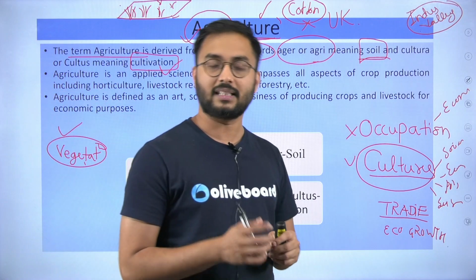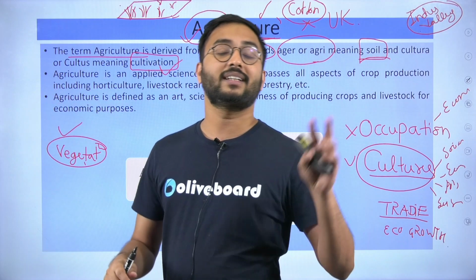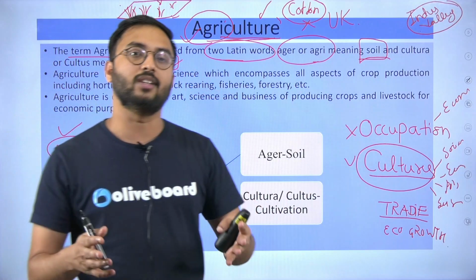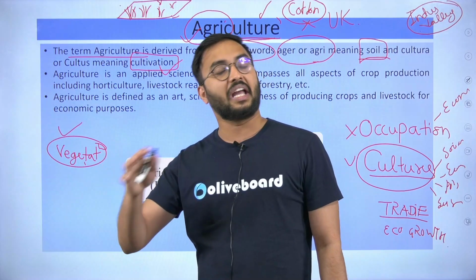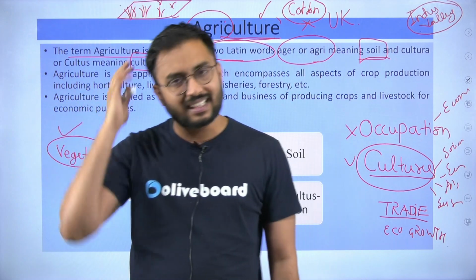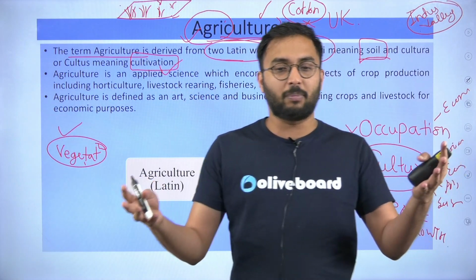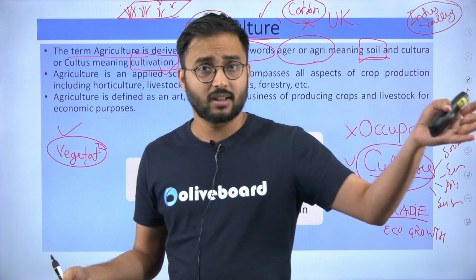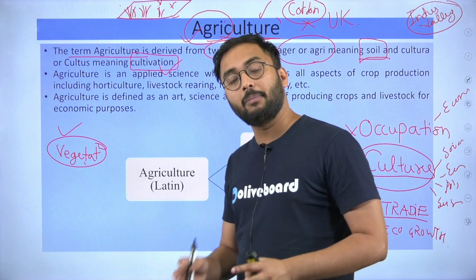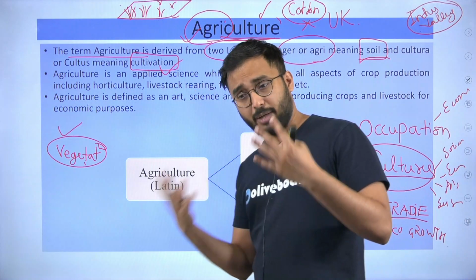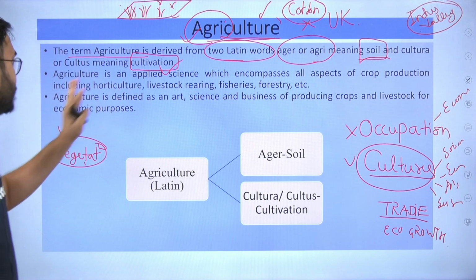Maybe you are doing gardening, that's agriculture. Maybe you are doing rice cropping, that's agriculture. Maybe you have planted 10 coconut trees in your backyard, that's agriculture. Maybe you have planted 100 or 200 crops extended over 50 hectares of land, that's agriculture. Maybe you have planted 4 to 8 flowering plants on your terrace or balcony, that is also agriculture. These may be different branches, different types in which agriculture takes place, but necessarily it comes under agriculture.